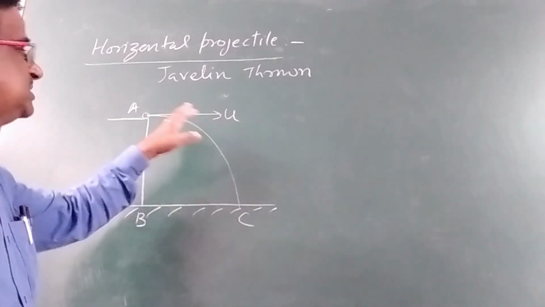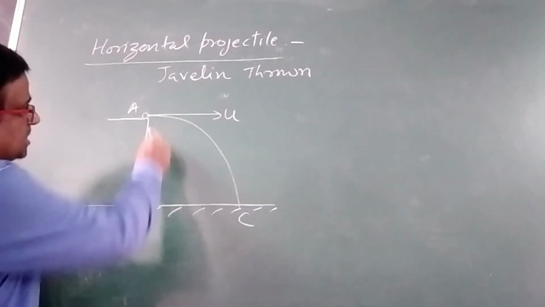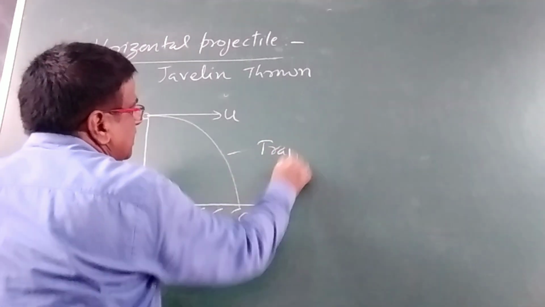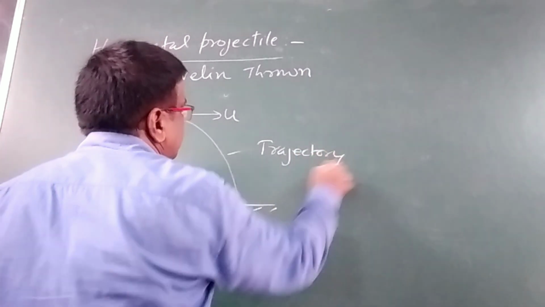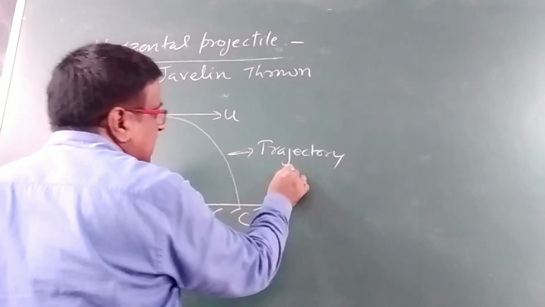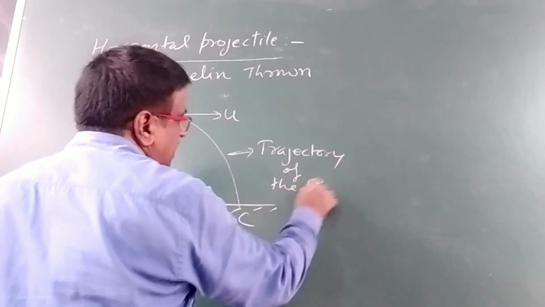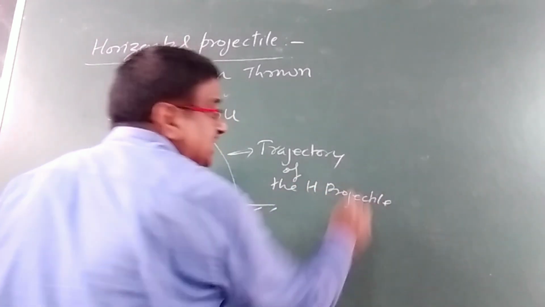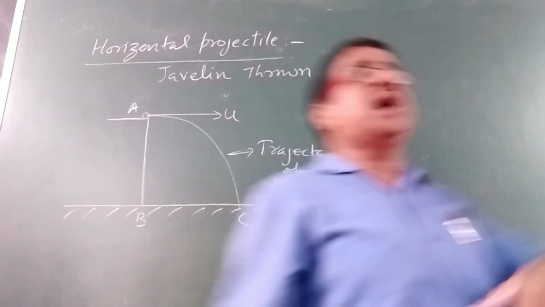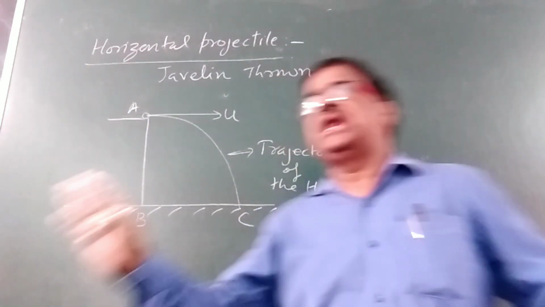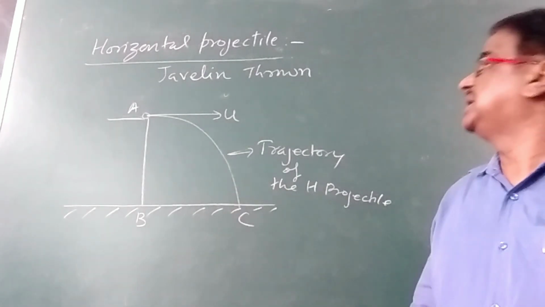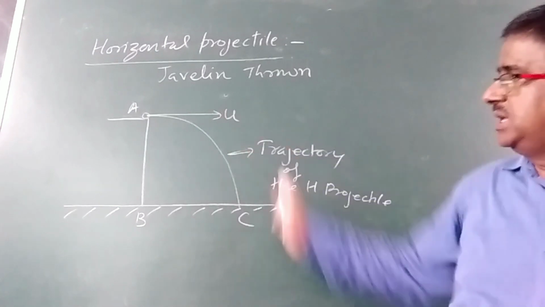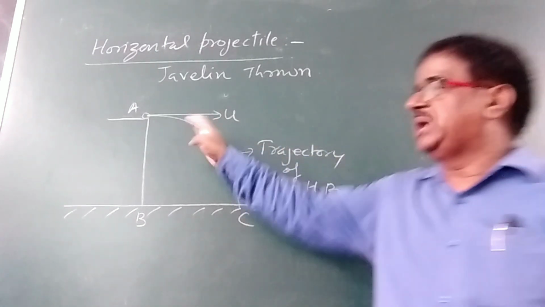This curved path is termed as the trajectory of the horizontal projectile. Trajectory is defined as the path followed by the projectile, either horizontal or oblique.